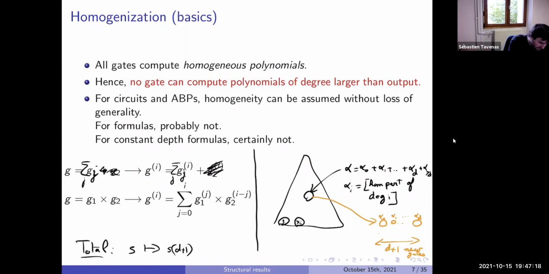All the multiplication gates and all the homogeneous components of a multiplication gate, so there are at most s times d plus s times d. We create at most that many new multiplications, and each time we create a new multiplication, maybe this is d plus 1.